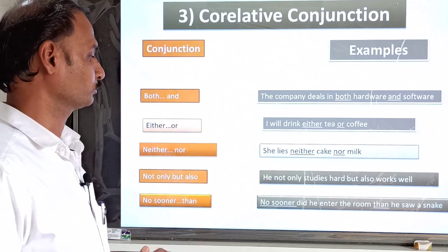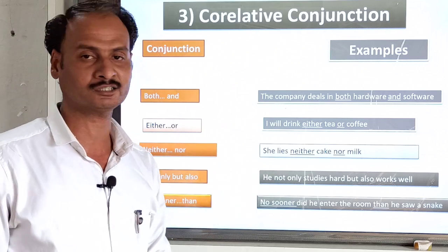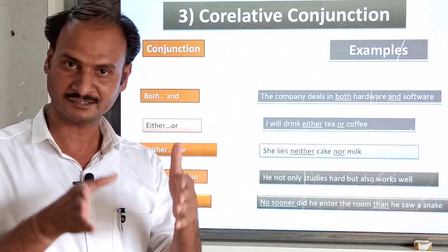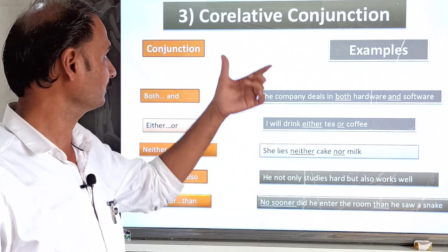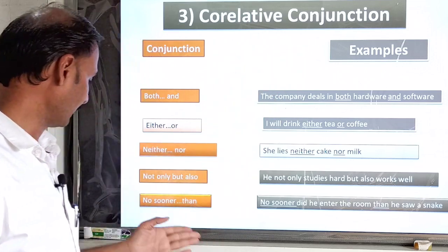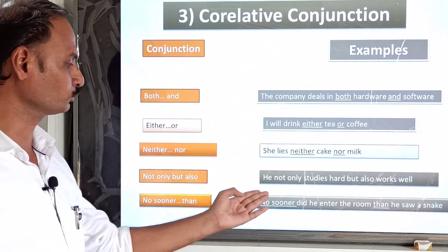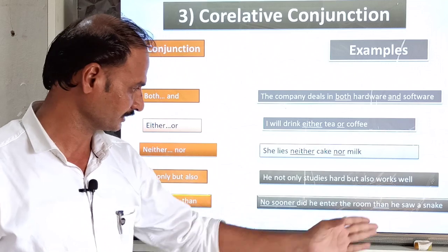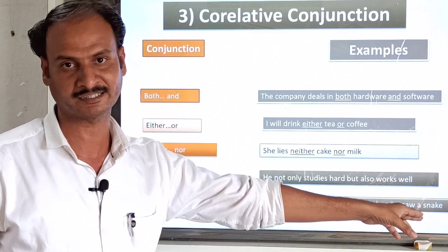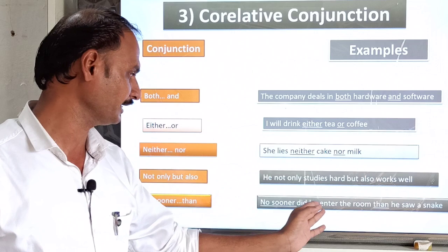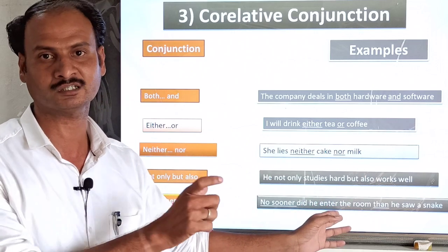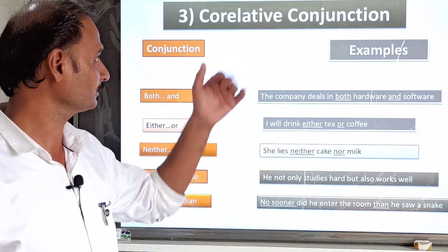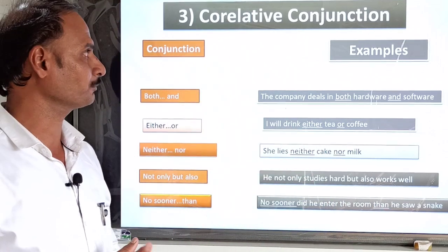Then not only but also: he not only studied hard but also works well. In this category also, not only and but also have been connected in one sentence as a pair, which is called correlative conjunctions. And at last, no sooner did he enter the room than he saw a snake. Both are different sentences: he saw a snake is a meaningful sentence, and he entered the room is also a meaningful sentence. Both clauses are joined with no sooner as well as than. So these are all the conjunctions under the banner of correlative conjunction.